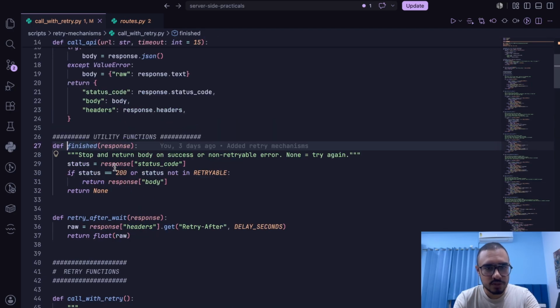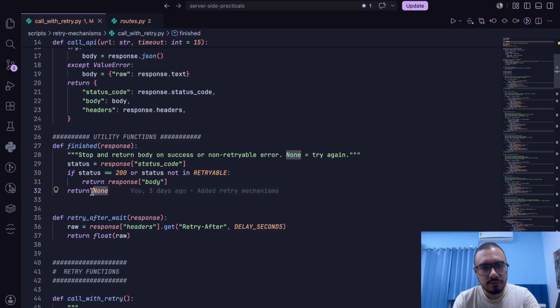Now about finished again, this was the utility function. It took the status code and checked if it is a hard success or a hard failure. If that is true, it will simply return the body, else return none. That means if we get a none, we know that we have to retry again.